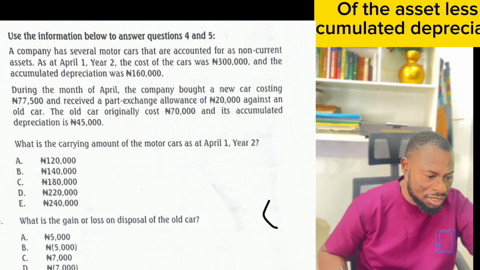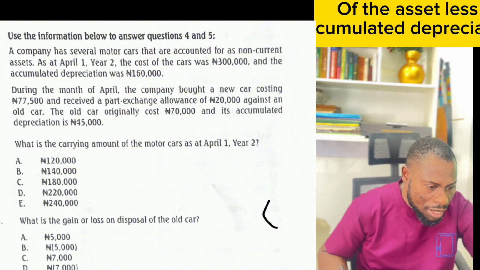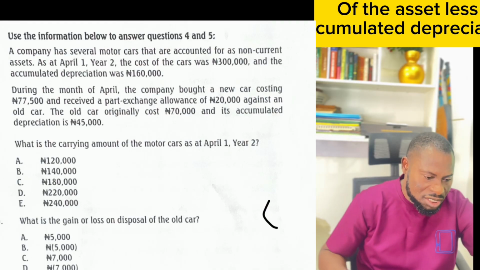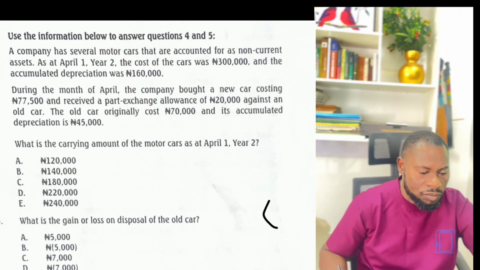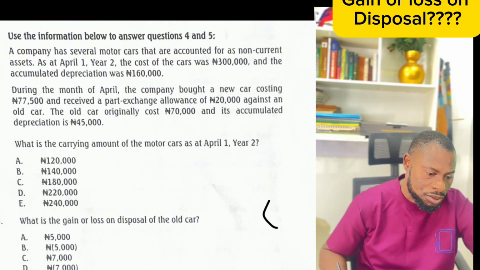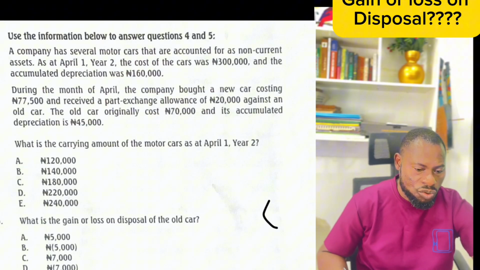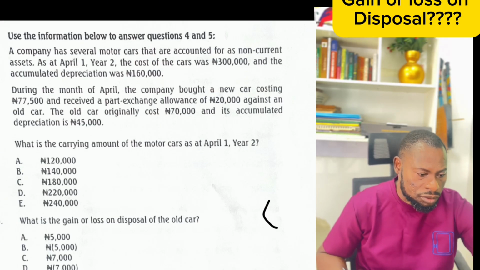But how much did they sell it for? They received a part exchange allowance of 20,000. Instead of 25,000 naira, that is the carrying amount, what they disposed it for is 20,000. So it means they made a loss of 5,000 naira. So 5,000 is the answer. Look at it here. Good. Let's move to question 6.